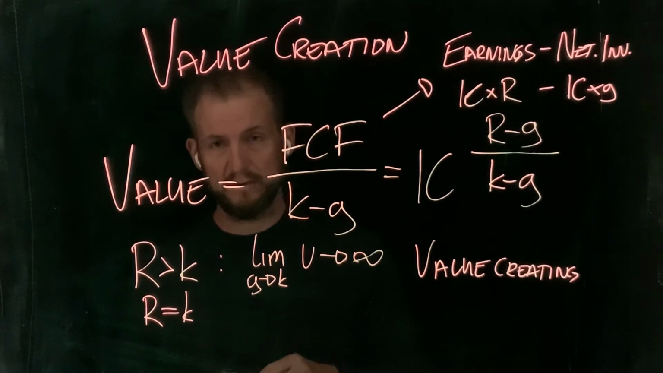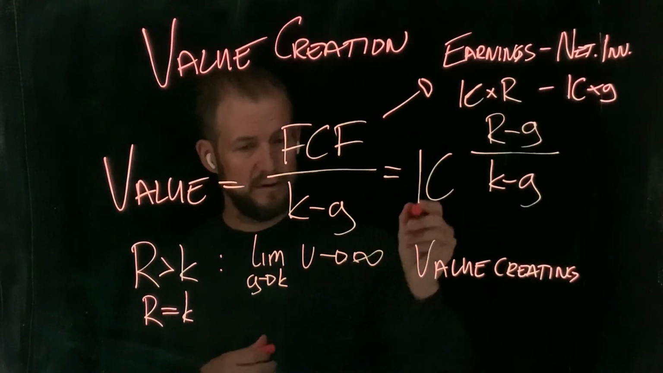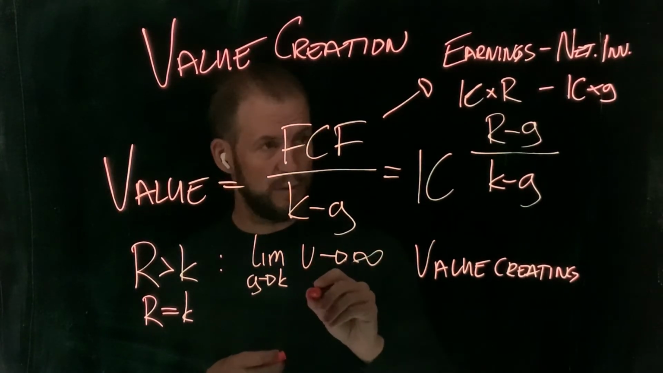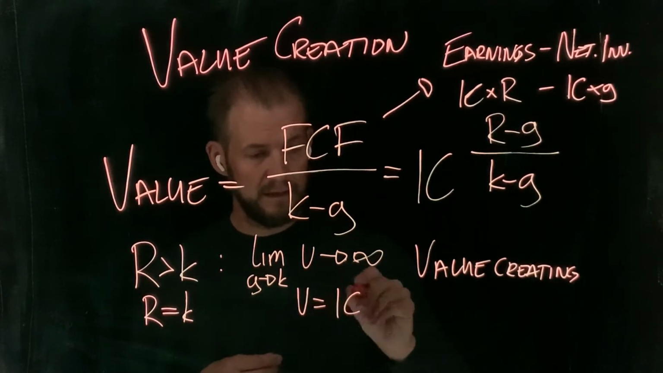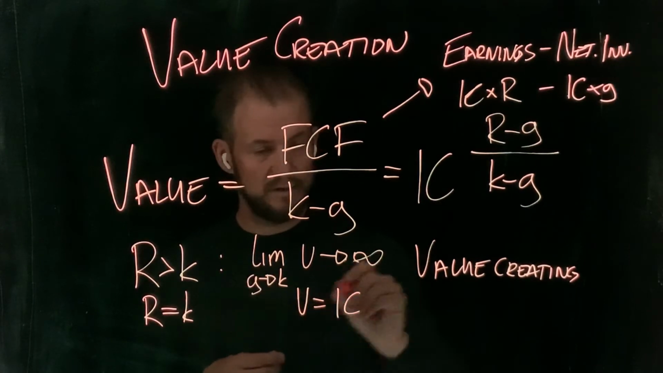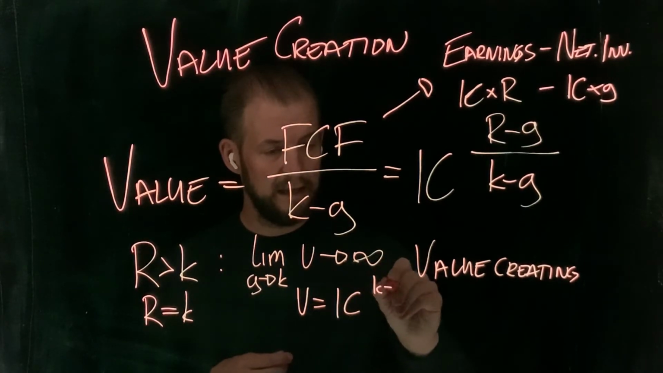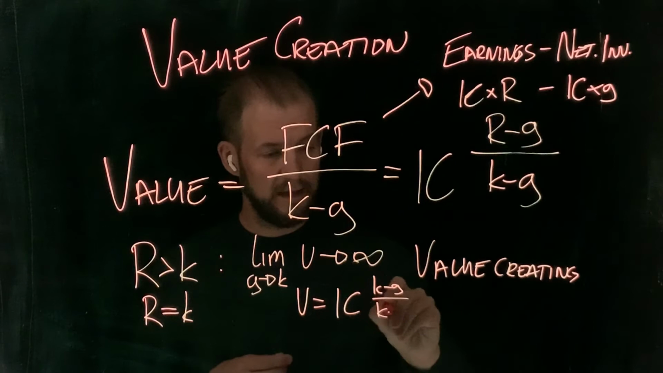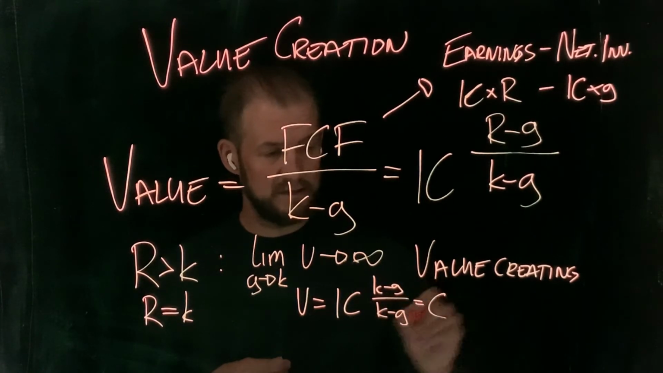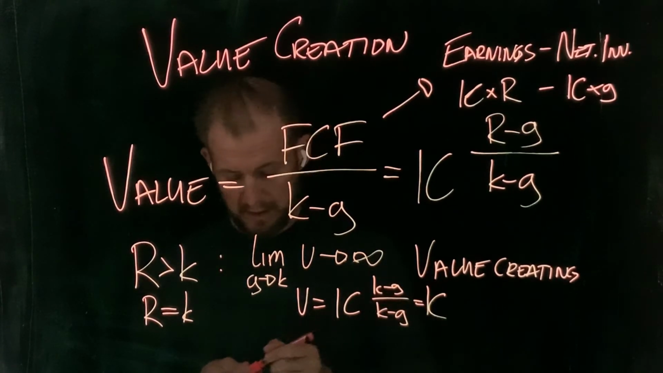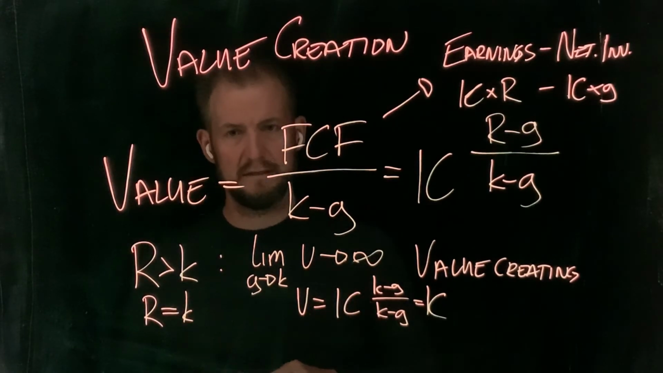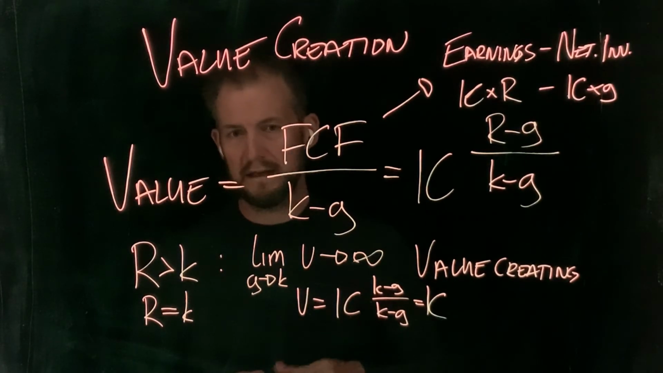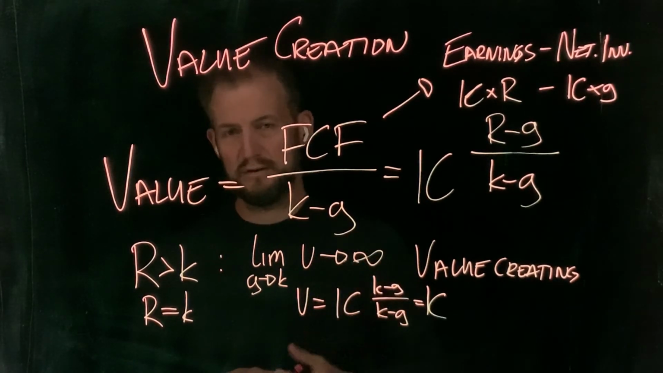Now let's say that we have a situation where return is equal to the cost of capital. Now this would be a zero NPV project, right? Putting this into the context of what we have here, value would be equal to the invested capital, and since R is equal to K, it would be K minus G over K minus G, which is simply the invested capital. And then you say, well, that doesn't sound too good. Well, actually, that's not too bad. A zero NPV project is a fairly priced market transaction. So really what you're getting is the fair return on your investment.